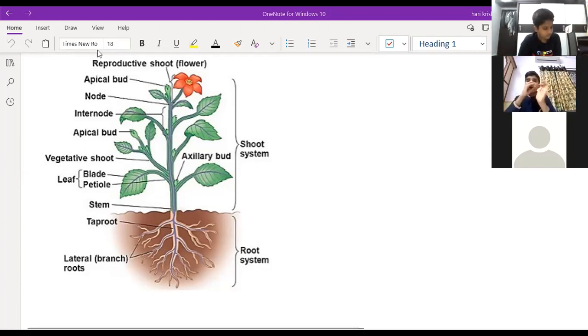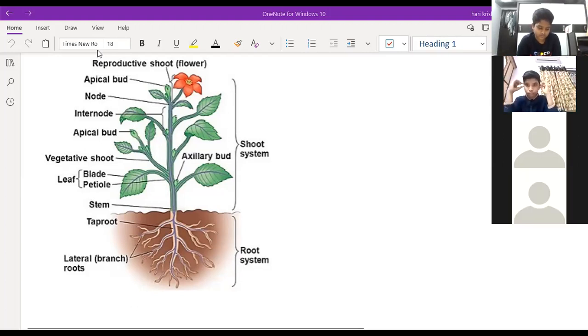Okay, one minute. I will show you one more picture so that it explains clearly. Sir, what is pollination? Pollination is the transfer of pollen grains from the stigma of a flower to another flower of the same plant or of a different plant. Good. That's the process we are going to study in this chapter.